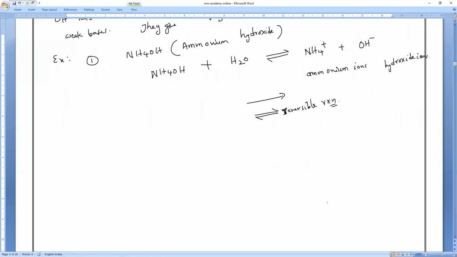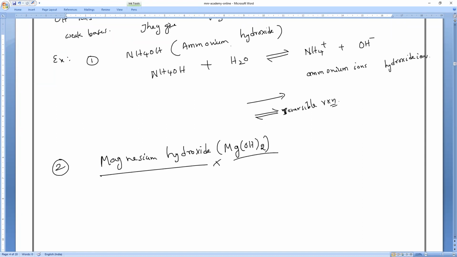Next, magnesium hydroxide. When you have acidity, you take digestive tablets or digestive pink syrup. They all contain a weak base, called milk of magnesia, which is only magnesium hydroxide. Understood? Magnesium hydroxide dissolved in water is what we call milk of magnesia. So milk of magnesia is actually a mixture of water and magnesium hydroxide.